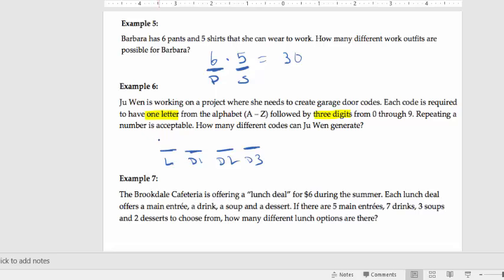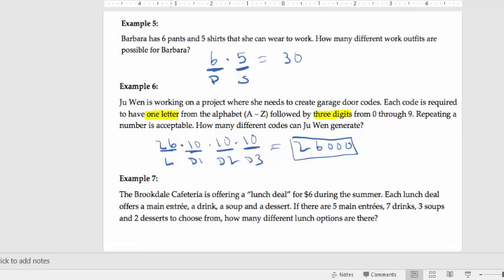There's 26 letters in the alphabet, so there's 26 choices for the letter. And then each of the digits can be anything from 0 to 9 where you can repeat, so each digit slot is going to have 10 choices. Again, the counting principle tells me I multiply these. When I multiply 26 times 10 times 10 times 10, I get 1,000 times 26, so it's going to be 26,000. There's 26,000 possible codes.